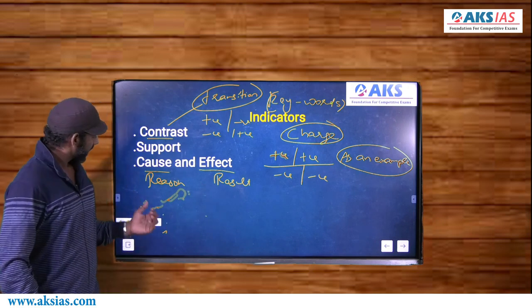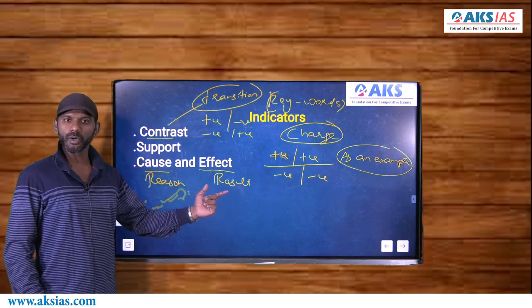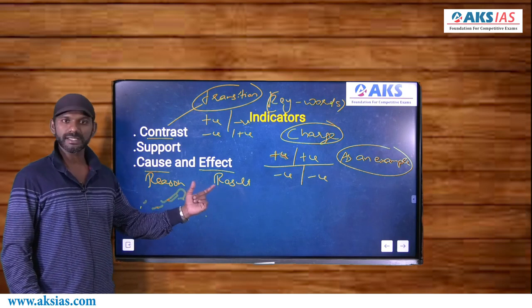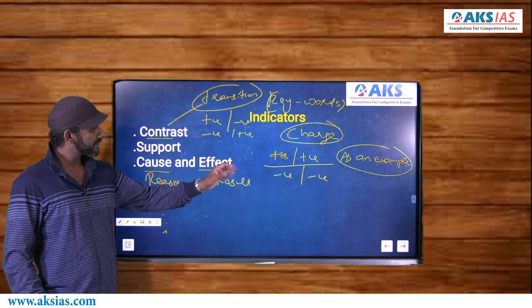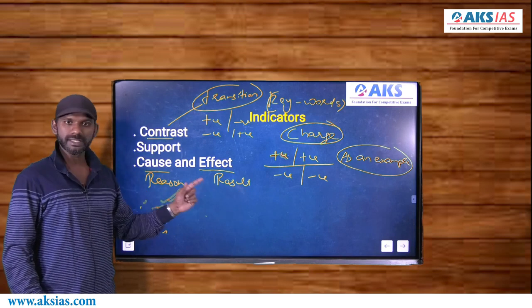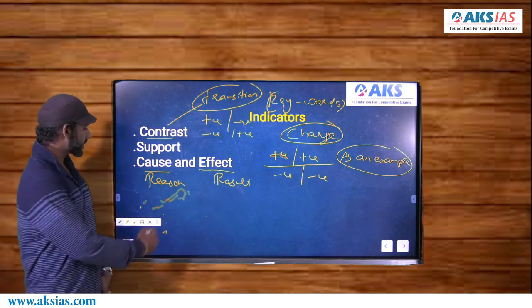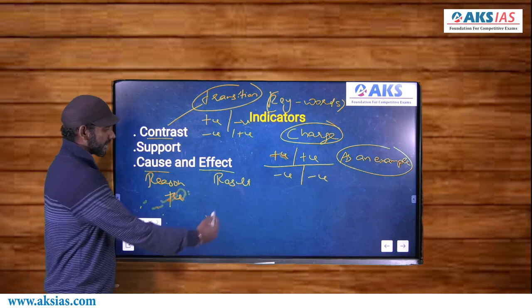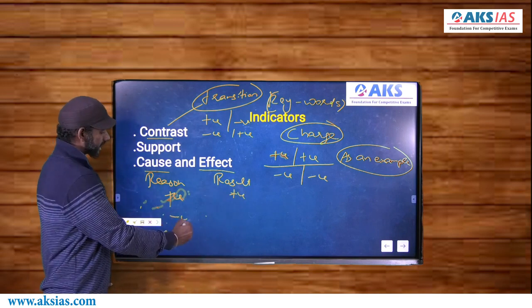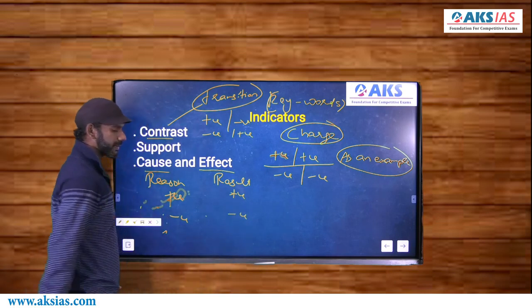Now as you know, a reason always supports a result. A reason never contradicts a result. Support means it is positive, positive, or negative, negative. So if the reason is positive, the result must also be positive. Similarly, if the reason is negative, the result must also be negative.